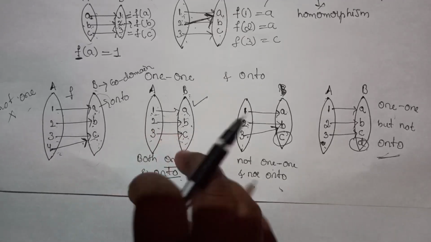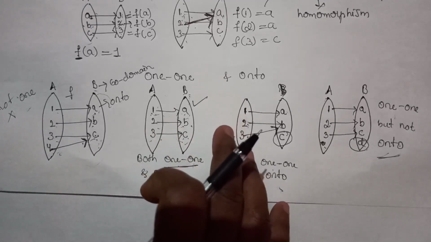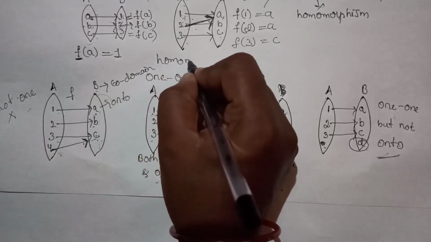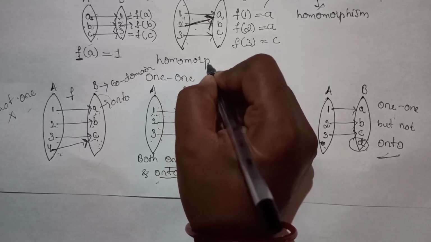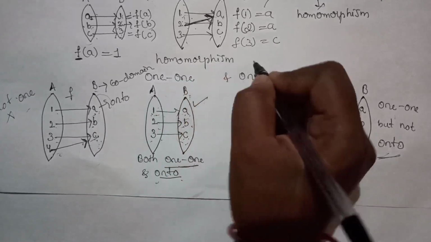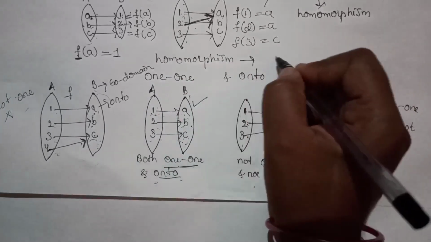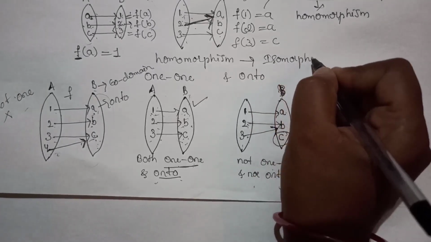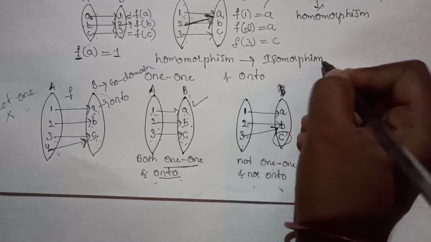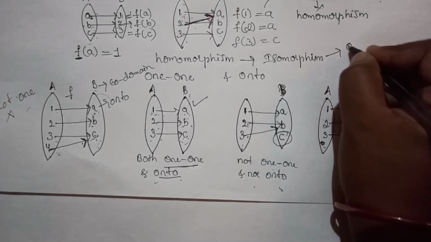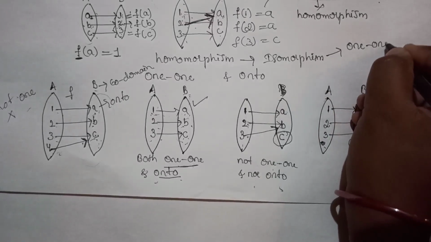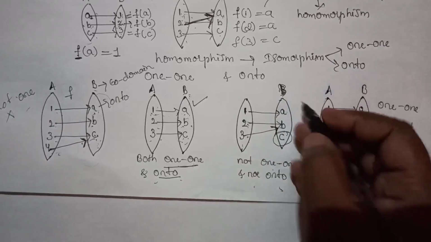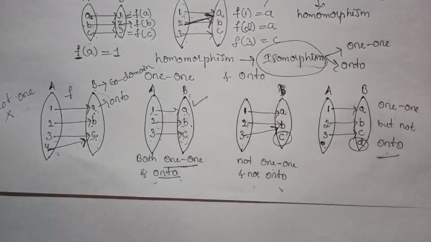Okay, so these are the different types of mapping. Now why I am saying all these things: a homomorphism is said to be an isomorphism if it is both 1-1 and onto. So what is the definition of isomorphism?